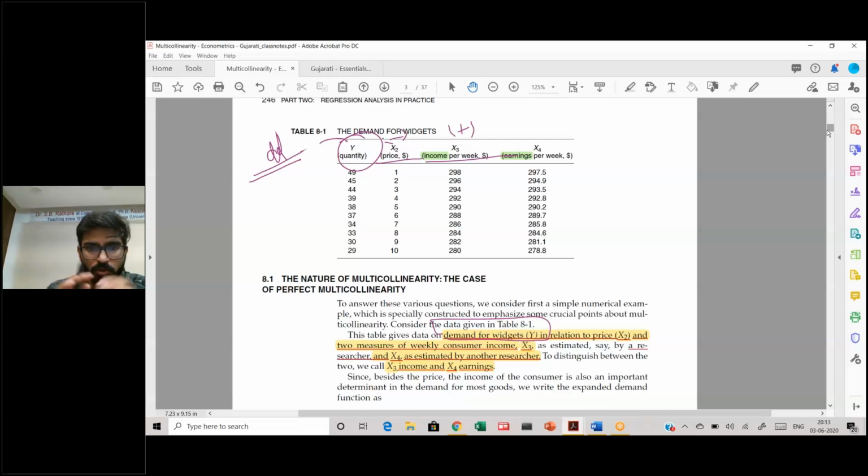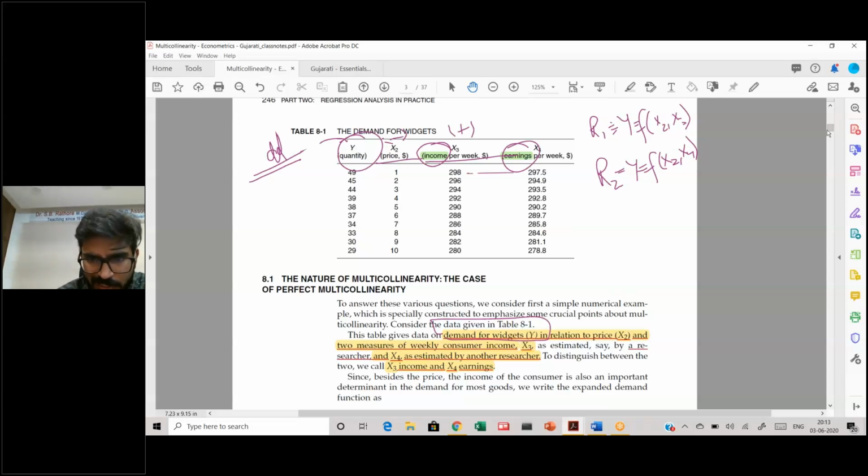Now, instead of these two variables, instead of income, we have two different researchers, researcher 1 and researcher 2. Researcher 1 regressed demand as a function of x2 and x3, whereas researcher 2 regressed the demand on x2 and x4. He took earnings, whereby this person took income as a parameter. There's no wide difference. There is just a slight difference between the two data sets, but this slight difference is going to have a huge impact on our overall modeling.